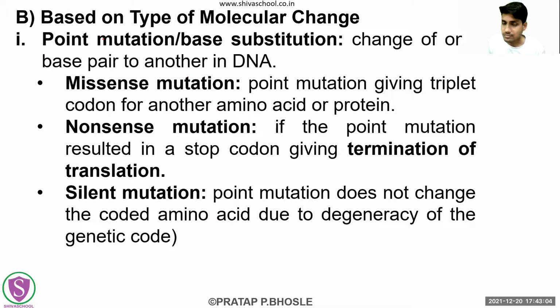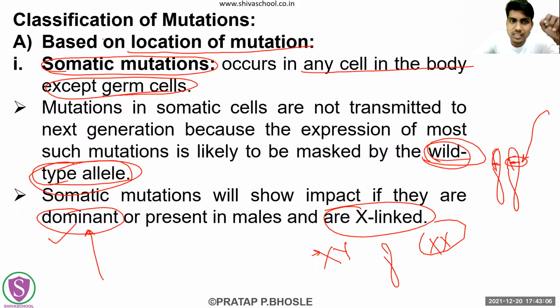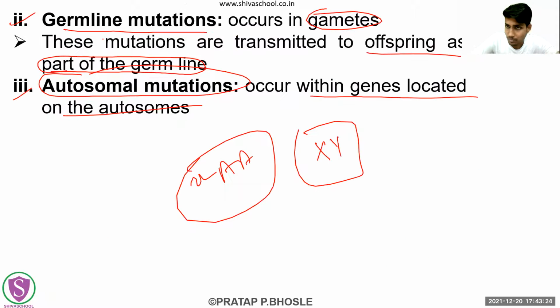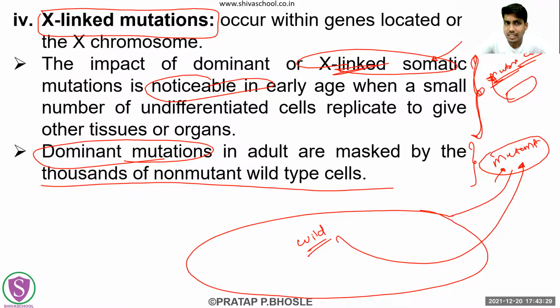Next is what? Now this is the first classification, that depends on the location of the mutation. Okay, somatic mutation is more noticeable in the child. The somatic mutations show their effect if they are dominant. Next is the germline mutations, which occur in the gametes. Autosomal mutations occur in the autosomes. X-linked mutations are shown in the child age. In the adult में क्या होगा? These X-linked mutations will get overcome by the other type of wild type cells.